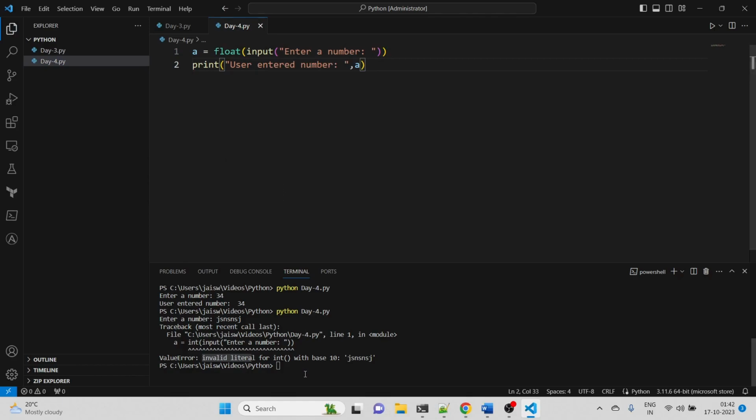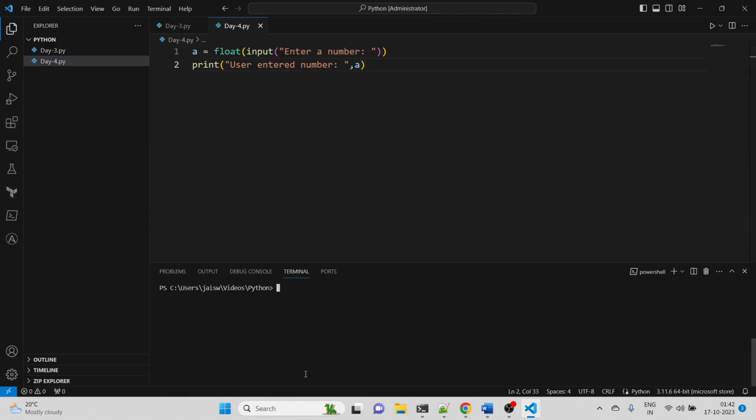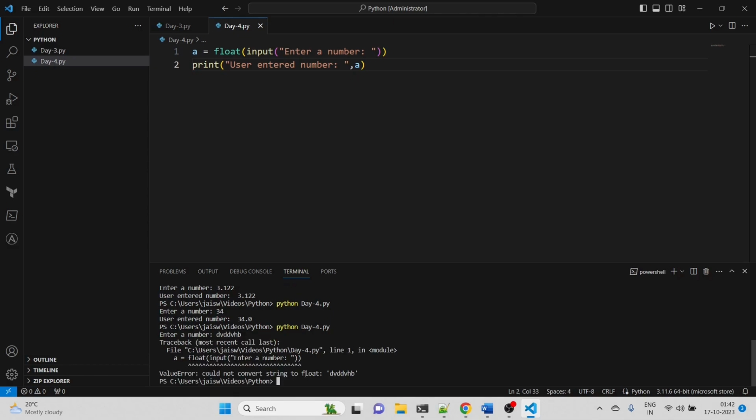Let's save the file and execute the command, and it will ask for a number. If I put 3 point something, it is a float number, so it's fine. If I put something like 34, that is also fine, because 34.0 can also be considered a float number. But the problem will appear when I write some string value, which gives the error.